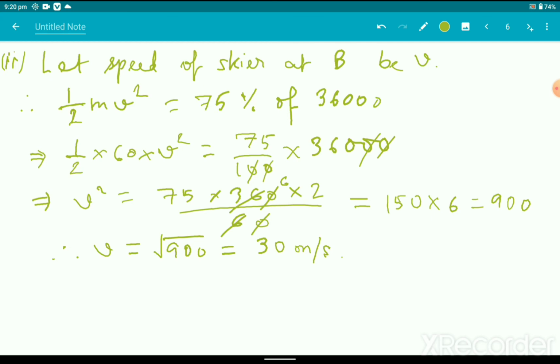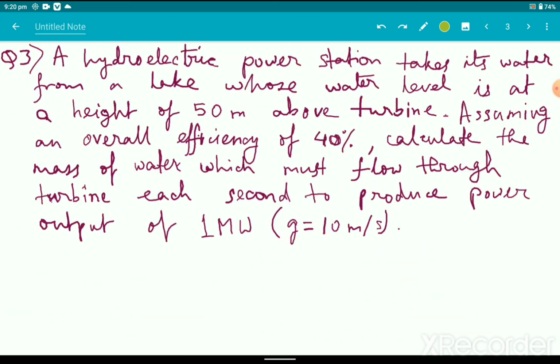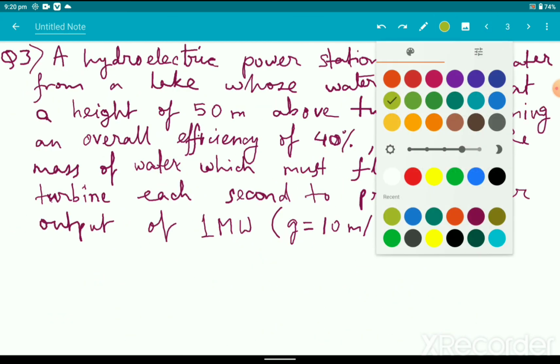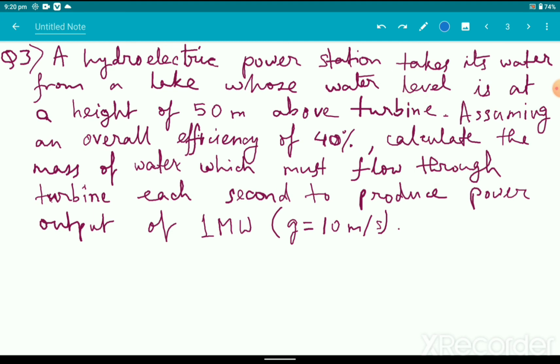Fine. Now let us come to question number 3. So what is question number 3? It says the hydroelectric power station takes its water from a lake whose water level is at a height of 50 meters above the turbine. Assuming that the overall efficiency of the turbine is 40%, calculate the mass of the water which must flow through the turbine each second to produce a power output of 1 megawatt.